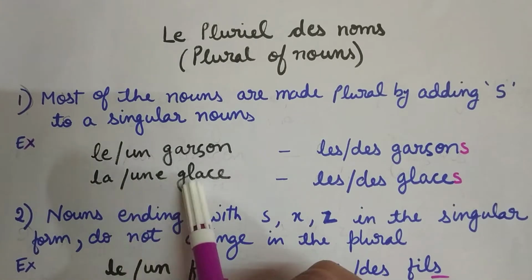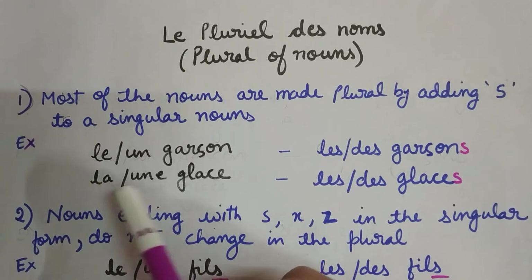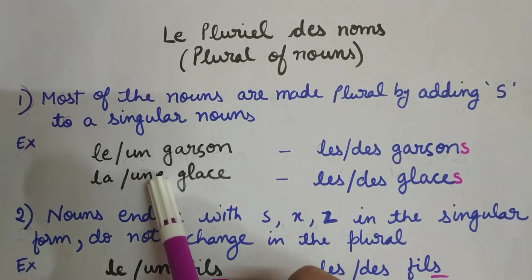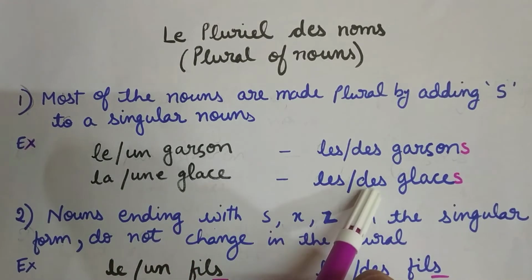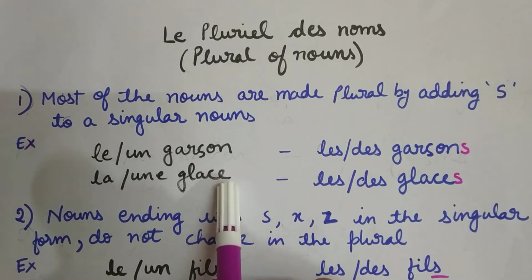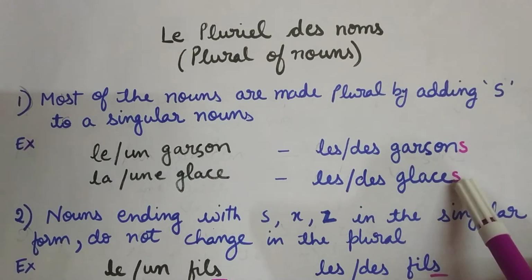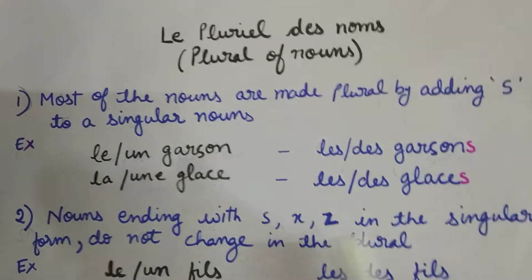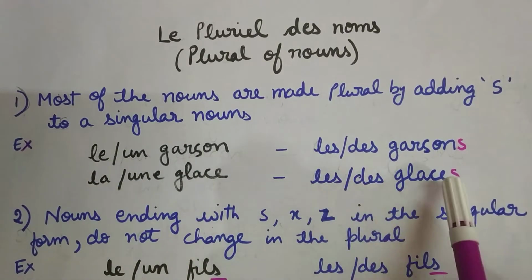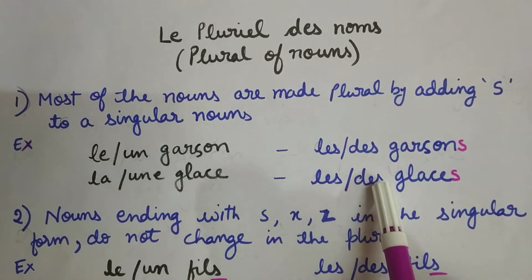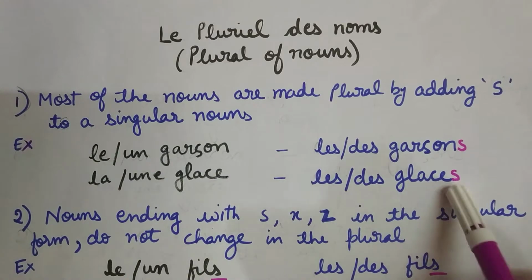Next, it's the feminine noun. La or un. La changes to les. If un is written, un will change to des. Now glass is there, we will add just s over here. So if la glass is there, it will become les glass. If un glass is there, it will become des glass. Okay.